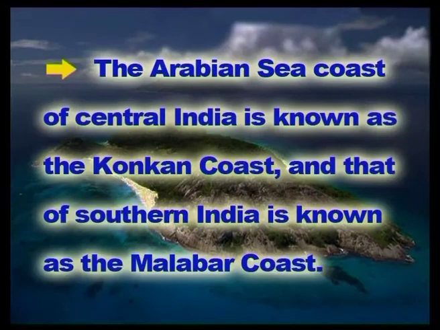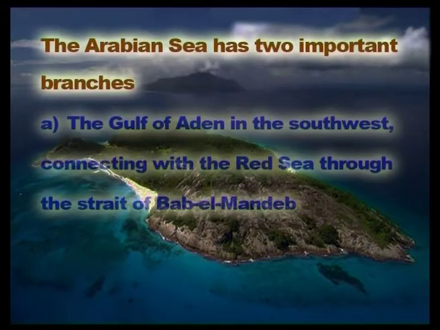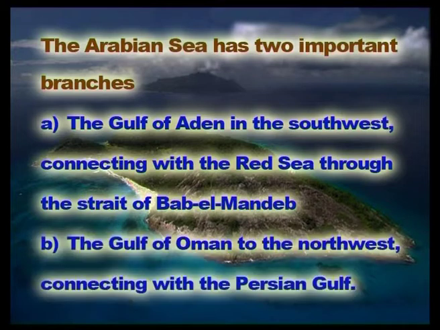The Arabian Sea coast of central India is known as the Konkan coast and that of southern India is known as the Malabar coast. The Arabian Sea has two important branches: the Gulf of Aden in the southwest connecting with the Red Sea through the Strait of Bab el Mandeb, and the Gulf of Oman to the northwest connecting with the Persian Gulf. There are also Gulfs of Khambhat and Kutch on the Indian coast.